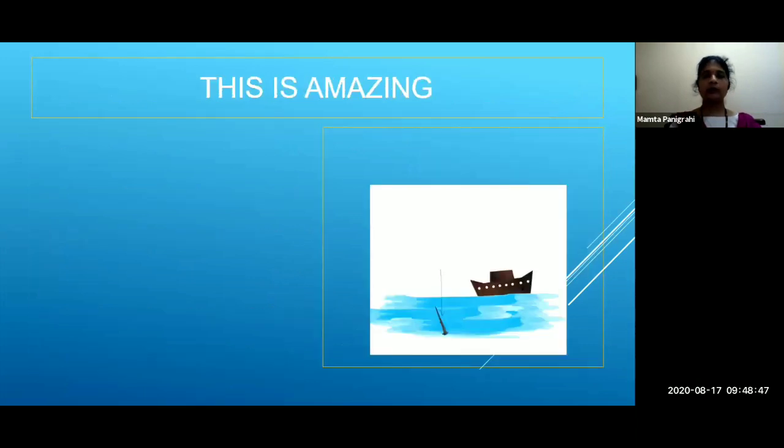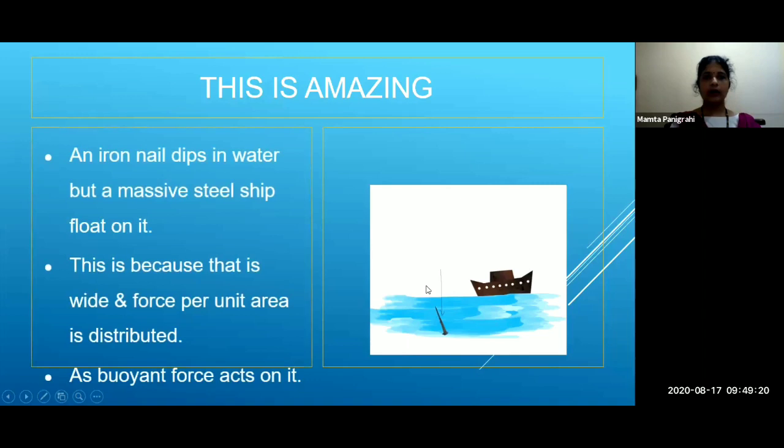Now, you understood this concept, buoyant force? Now this is very amazing. See, this is such a big ship floating on the surface of water, and here I have shown a small pin, or you can say a nail. So you can see that this ship floats in the water, whereas this nail drowns or sinks in the water. An iron nail dips in water, but a massive steel ship floats on it.